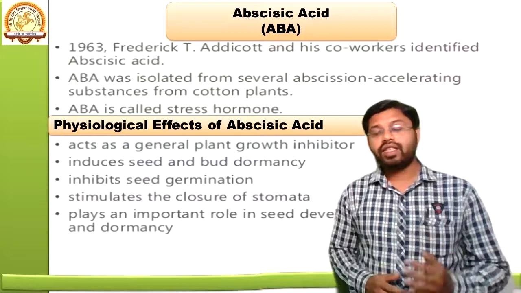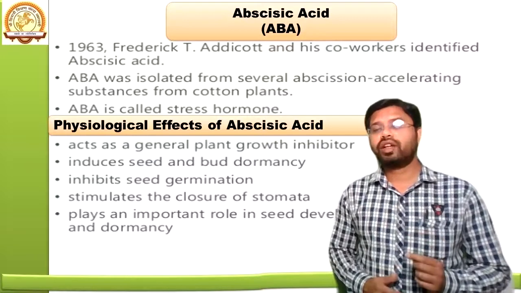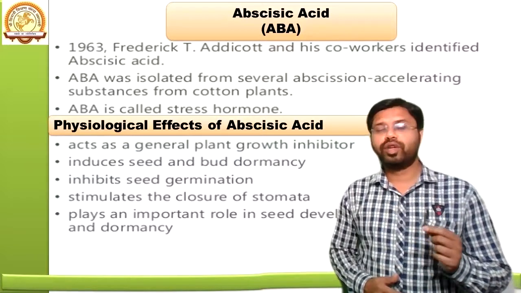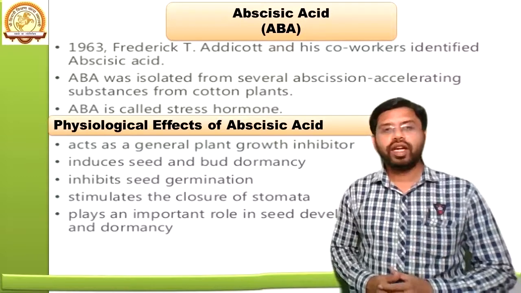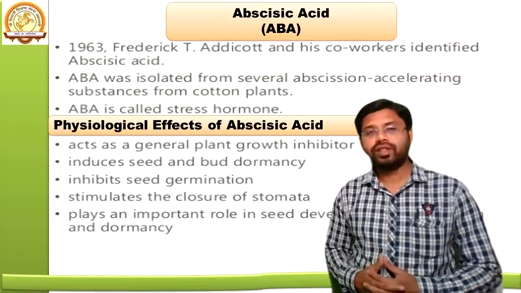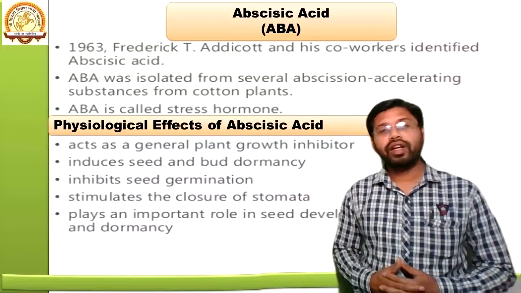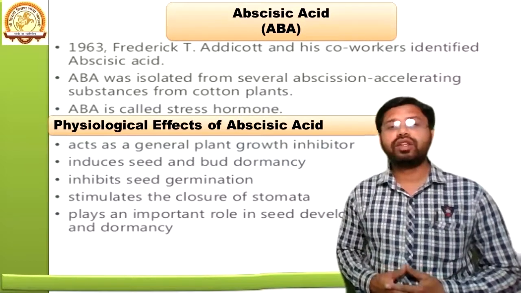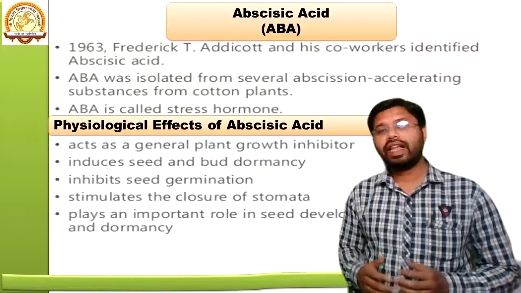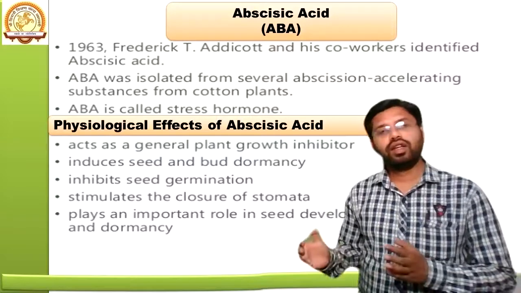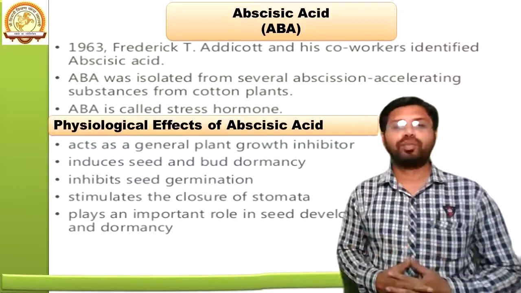It acts as a general plant growth inhibitor, as we had classified it in a previous slide, that it is one of the growth inhibitors. Then it induces seed and bud dormancy. It inhibits seed germination. Because it is responsible for the dormancy of the seeds, it becomes one of the inhibitors of germination.